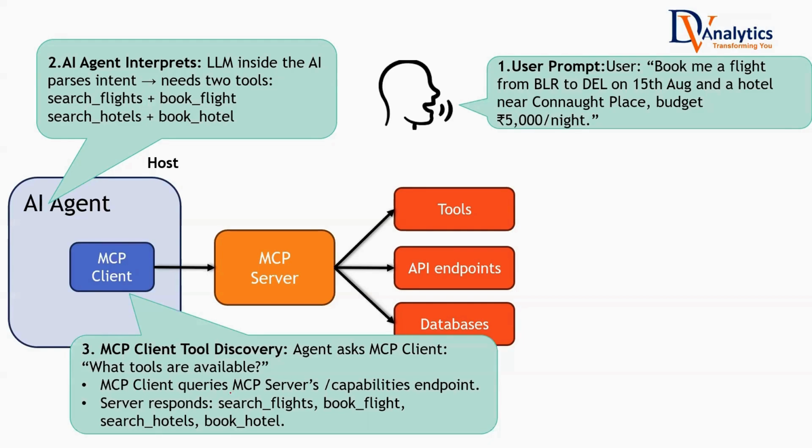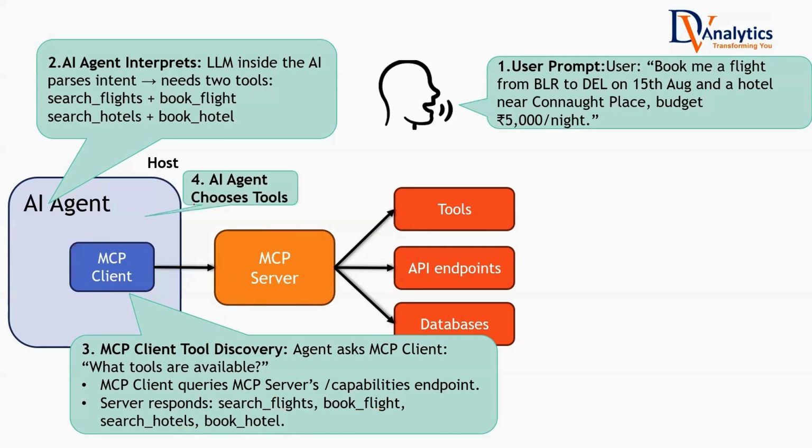The MCP client queries the MCP server. This is the program that will act as a medium between the AI agent and the MCP server. It goes to the MCP server and says that the tools that I require right now, you might be having thousands and thousands of tools, but the service that we require is related to search flights, book flights, search hotels, book hotels. Then the MCP server responds by saying, okay, I have the tools: search flights, book flights, search hotels, book hotels. These tools are available.